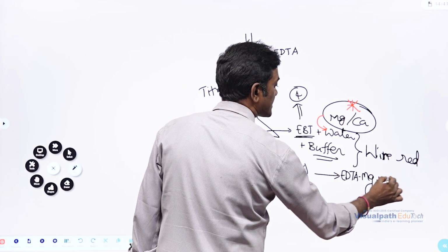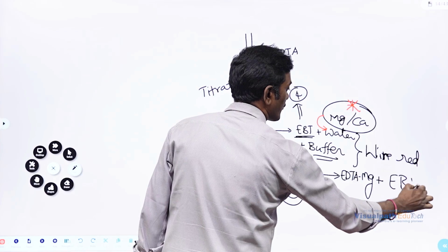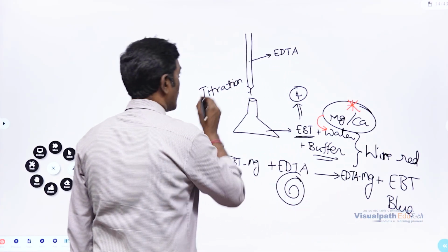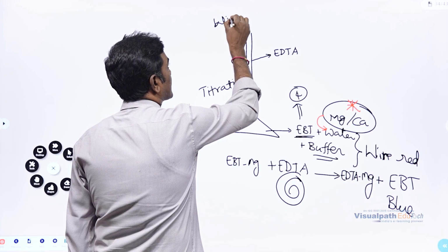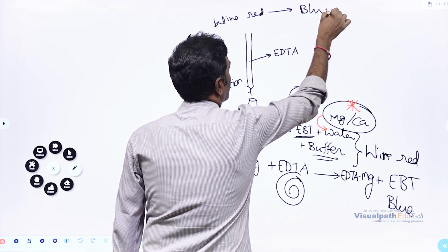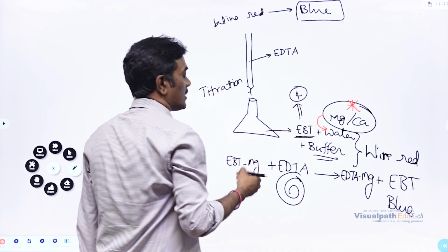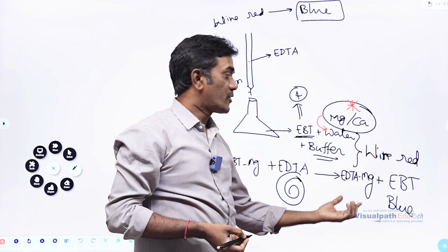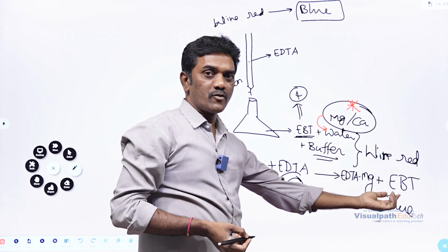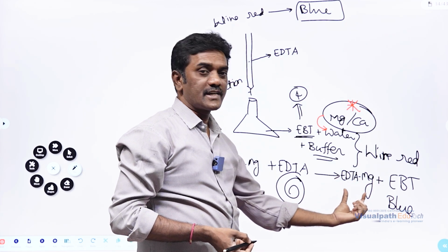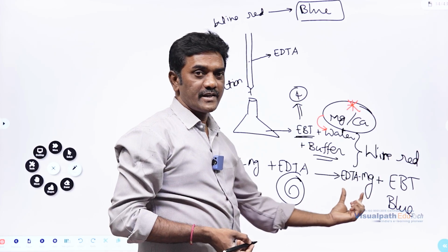And what happens? This EBT will be out. What is the color of EBT? I told you, blue color. So the color will change from wine red to blue during this titration. Wine red to blue. So based on the color, like blue color, we can understand that EDTA formed a complex with magnesium ion, because EBT came out, right? Based on the color of EBT, we can understand that EDTA formed a complex with magnesium ion.